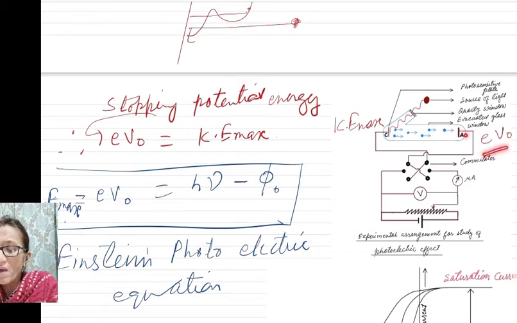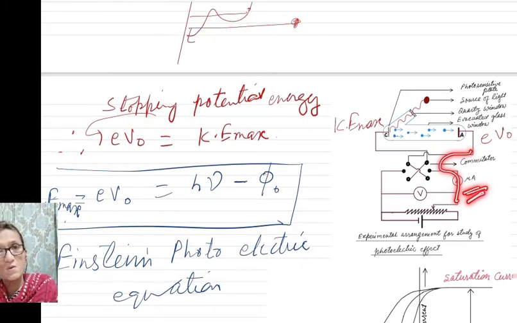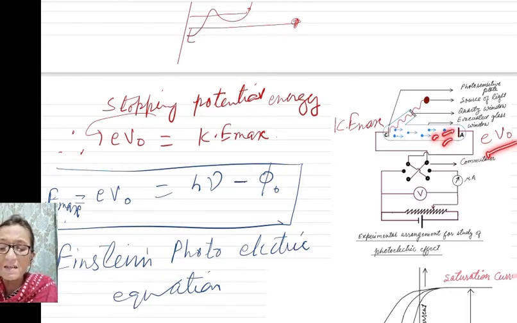Now when the stopping potential energy eV0 is such that it stops even the most energetic electron, then no electron will come into the outer circuit and current will become zero. So this suggests that when current becomes zero, the stopping potential energy is equal to the kinetic energy max of the most energetic electron, because it just equals that energy, so that electron also stops.